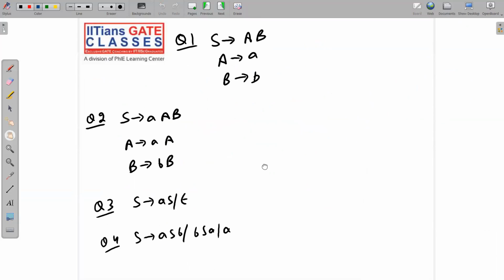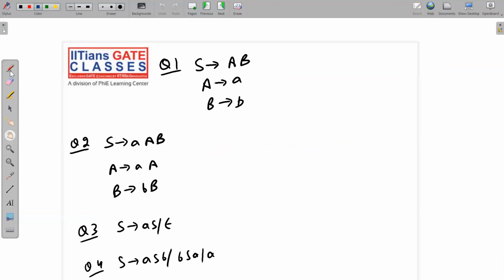I have given you some questions. Please try to answer whether these are in CNF or GNF. See here, exactly two non-terminals, terminal, terminal. So this is in CNF. Is it in GNF? No, this is not in GNF. Why is it not in GNF? Because GNF says first you should have a terminal. Where is the terminal here? So this is not in GNF.